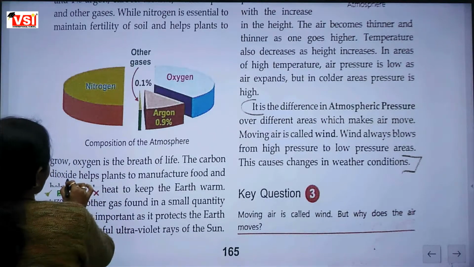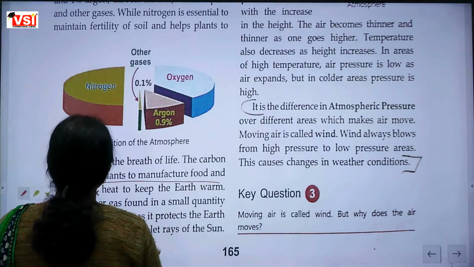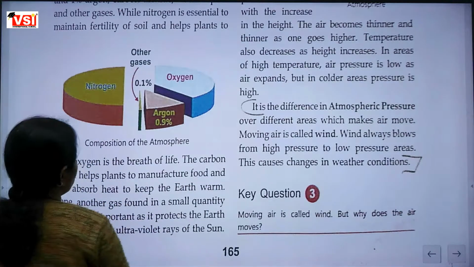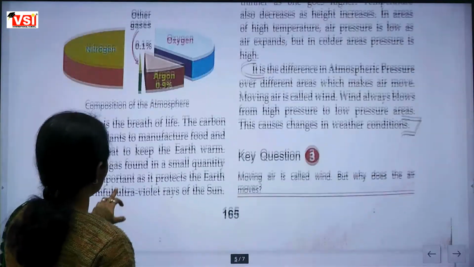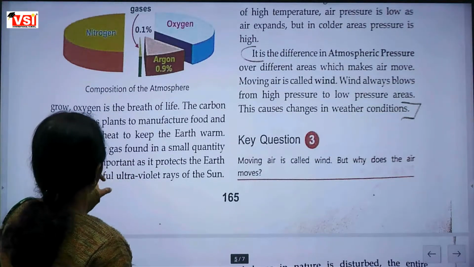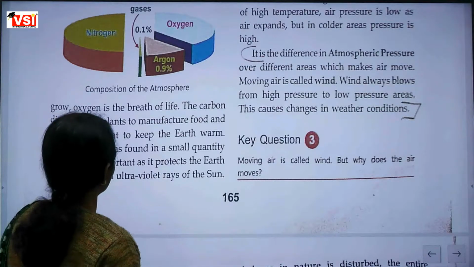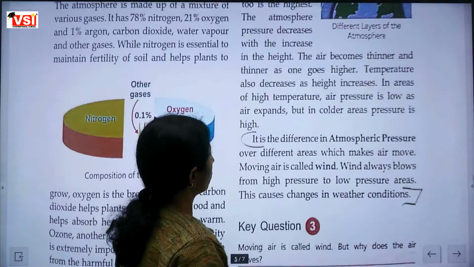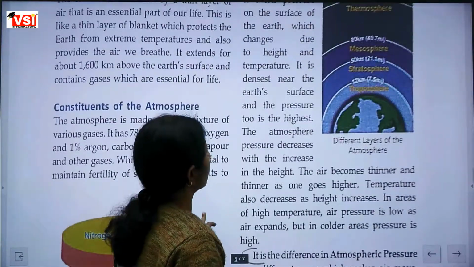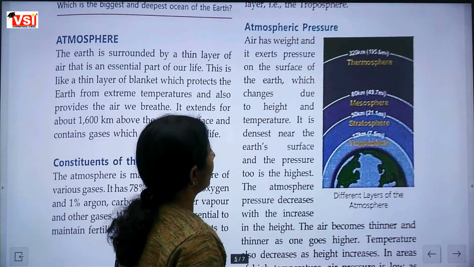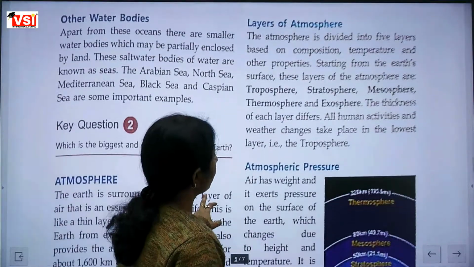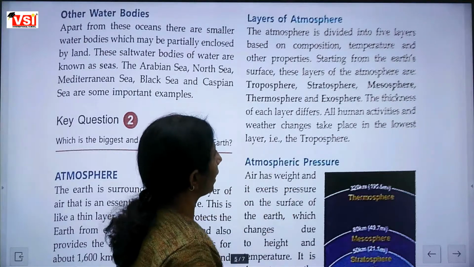Carbon dioxide helps plants to manufacture food and helps absorb heat to keep the earth warm. Ozone is extremely important as it protects the earth from harmful ultraviolet rays. जो ओजोन लेयर हमको अल्ट्रावायलेट रे से प्रोटेक्ट करती है और जो कार्बन डाइऑक्साइड है प्लांट्स की ग्रोथ के लिए बहुत इंपॉर्टेंट है.